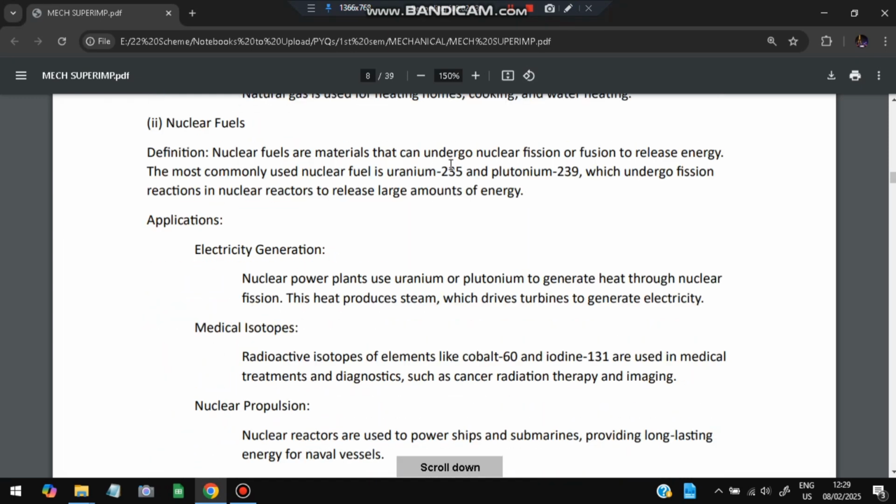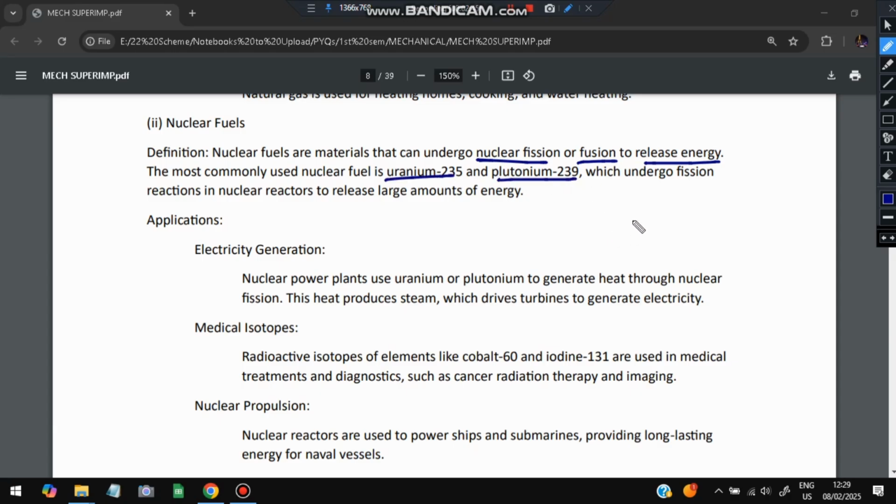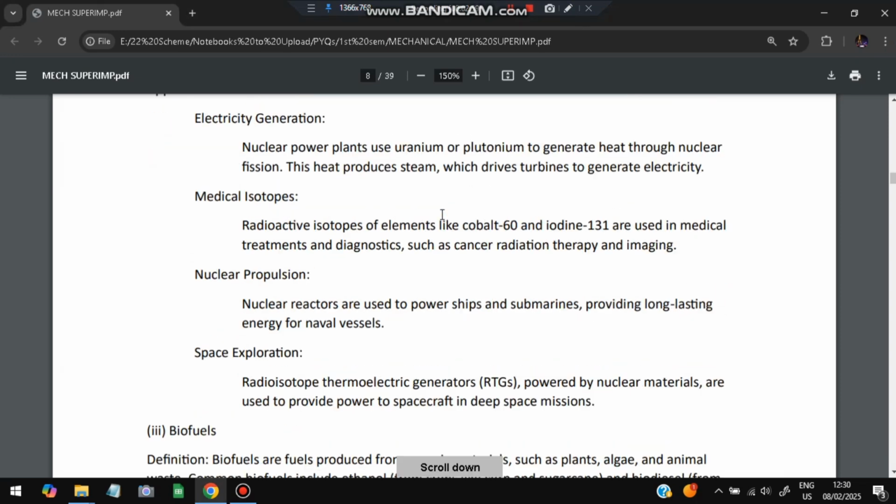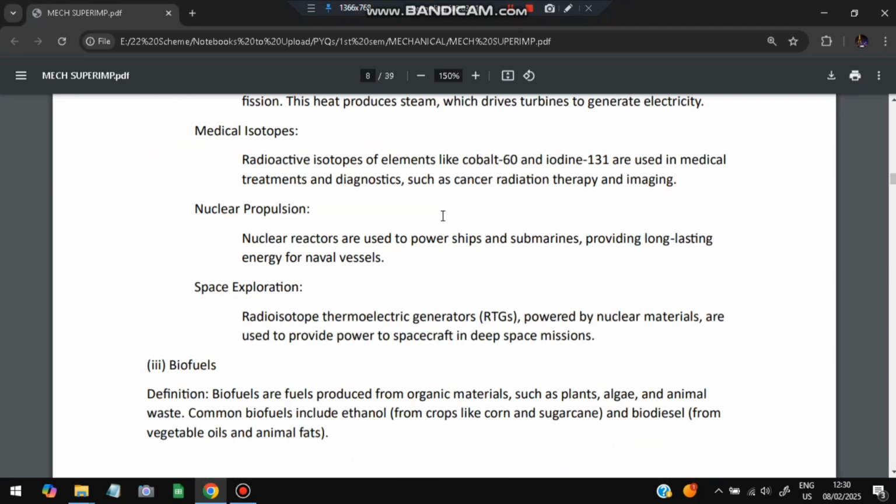Next are the nuclear fuels. Nuclear fuels are materials that can undergo nuclear fission or fusion to release a large amount of energy. The commonly used nuclear fuels are uranium-235 and plutonium-239, which undergo fission in a nuclear reactor to release large amounts of energy. What are the applications? Electricity can be generated, medical isotopes can be produced, and nuclear propulsion can move rockets and submarines forward. Space exploration is also possible, as spacecraft fueled by nuclear materials can be used for deep space missions.